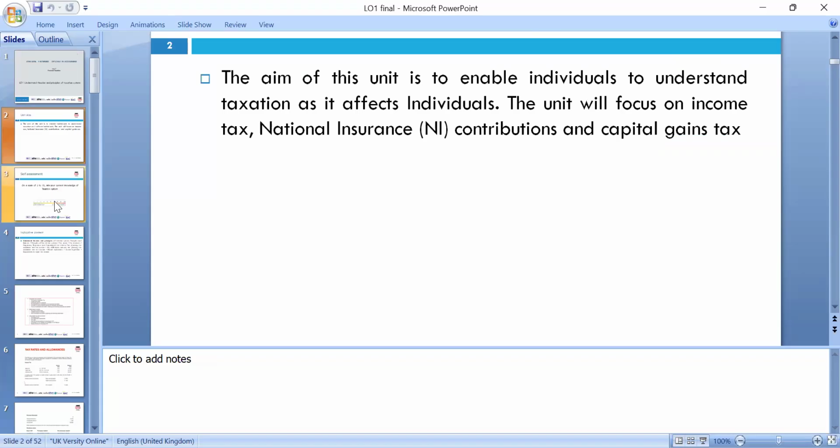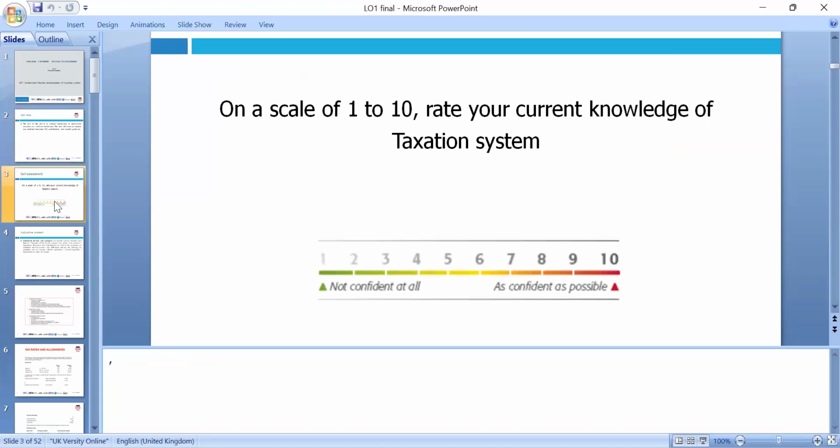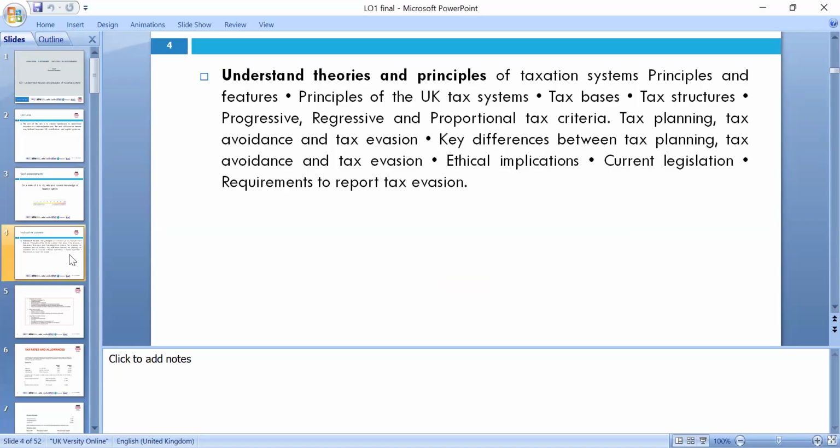Okay, so always when you start anything, it's good to reflect on a scale of 1 to 10 how much you already know about taxation and the key indicative content. Each week we'll go through one LO, 3 weeks, 3 LOs, and then your assignment discussion.